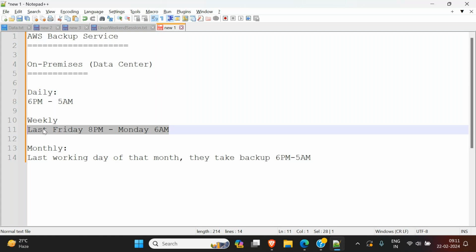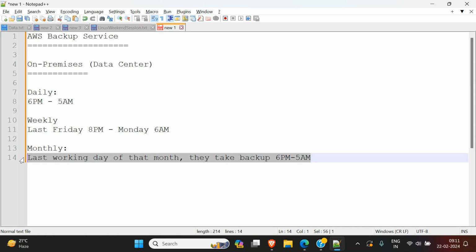And suppose the weekly backup also failed, then we can go with the monthly backup. So in the monthly backup, if they want January 26th, and daily and weekly are both not working, then they can retrieve the monthly backup. And the monthly backup does not fail so easily, because for the monthly backup they use sophisticated devices for storing the data. But daily they use cheapest hardware to store the data. That is the reason there are sometimes chances, very rare actually, that both the daily backup and weekly backup fail, but it still happens, then the monthly backup will be there. Like that they will take the backups.